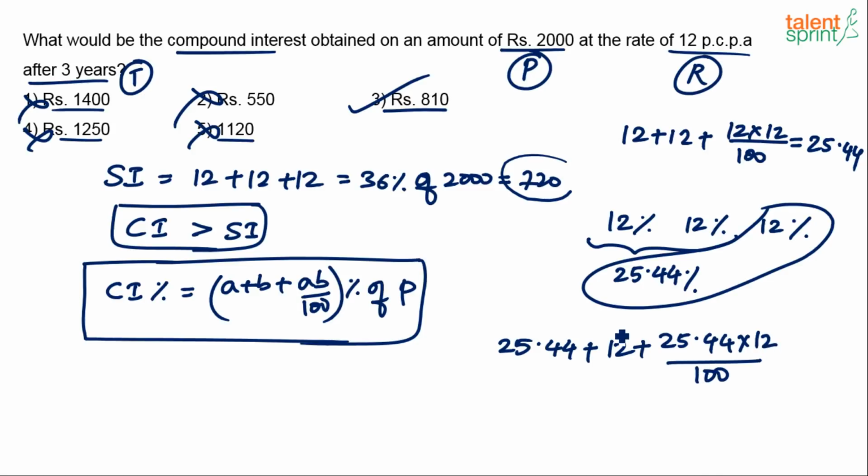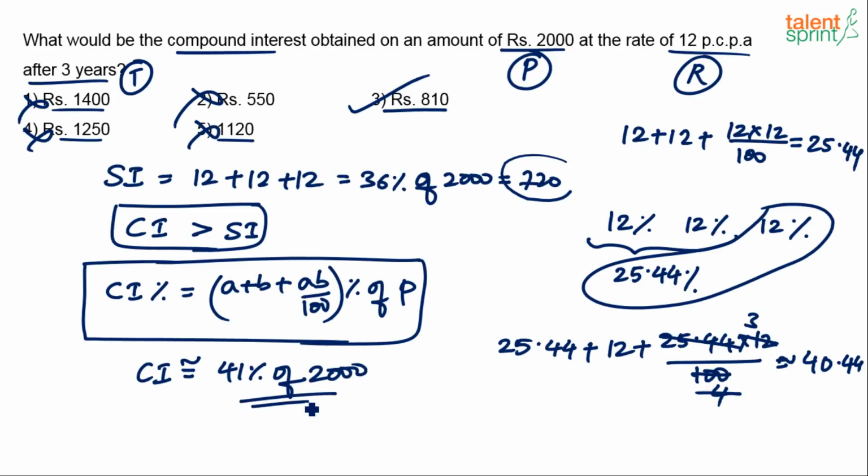Solve this, what happens? See, approximately if I take this as 25, it goes 4 times and this gets cancelled 3 times. So 25 plus 12, 37 plus 3, 40, 40 plus 0.44, 40.44, or slightly more than 40.44. Yes or no? So I can say approximately the answer is going to be 41%. Let's say approximately 41% or something more than 40%, right? So CI in this case is going to be approximately 41% of whatever principal amount, which is 2000.